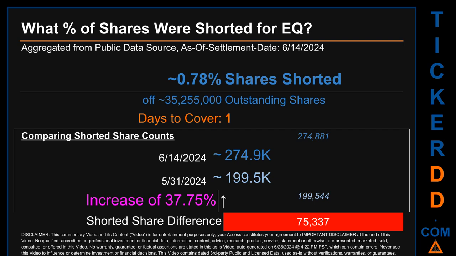When I compare the current 2-week period data snapshot against the previous period, ending in settlement date, May 31, 2024, I find that the current snapshot had roughly 75.3 thousand more shares shorted. This means that, compared to the previous snapshot, the current snapshot has an increase of 37.75% of shorted shares.